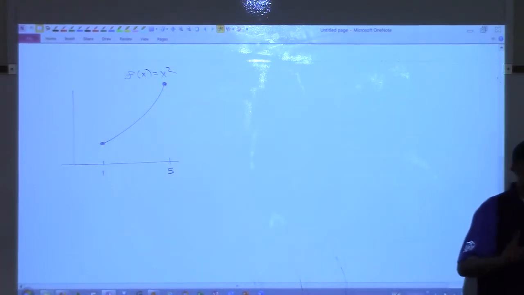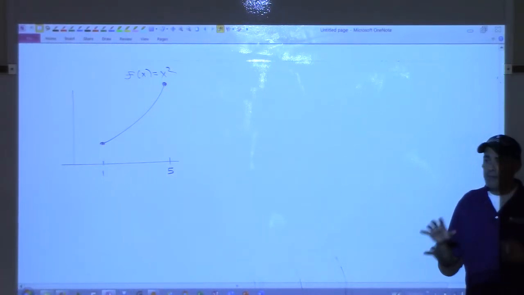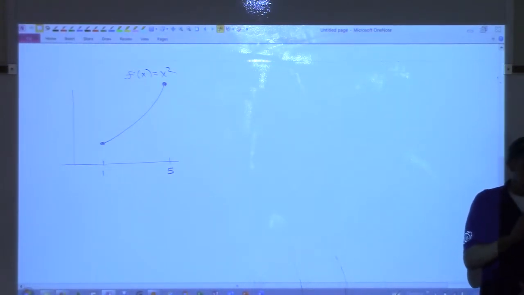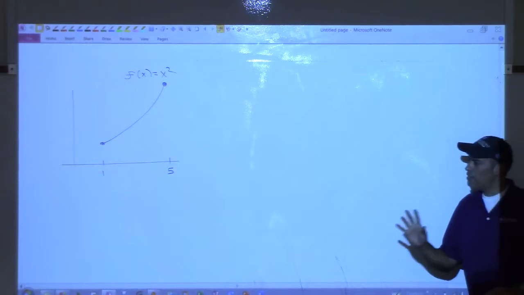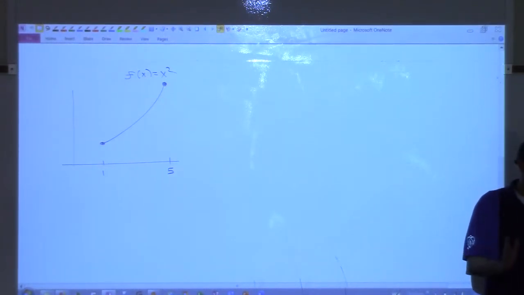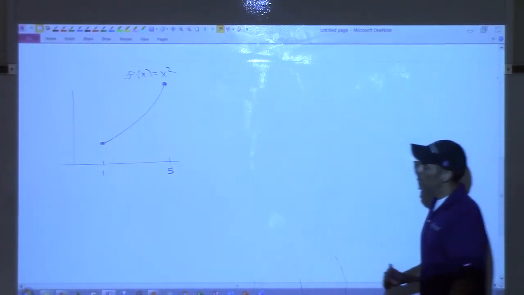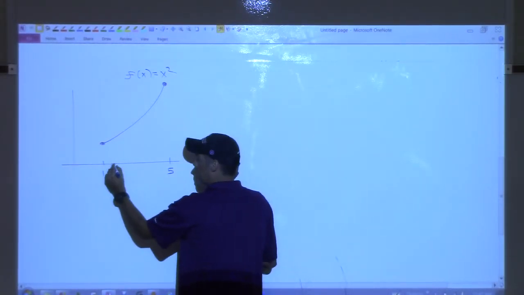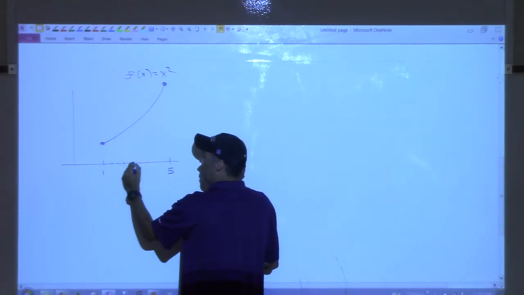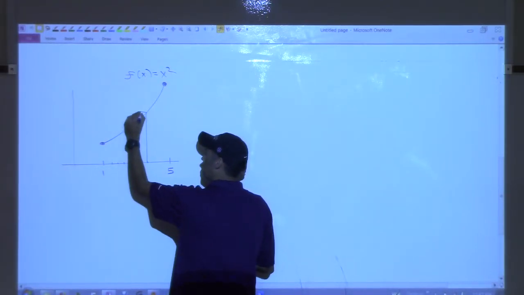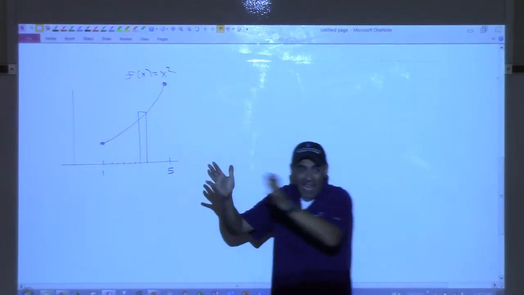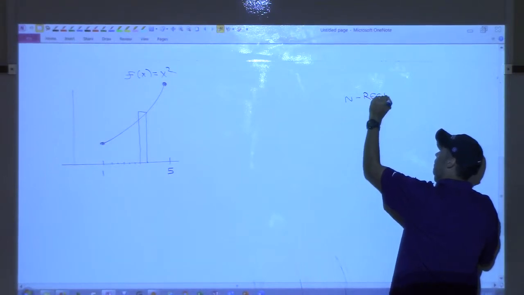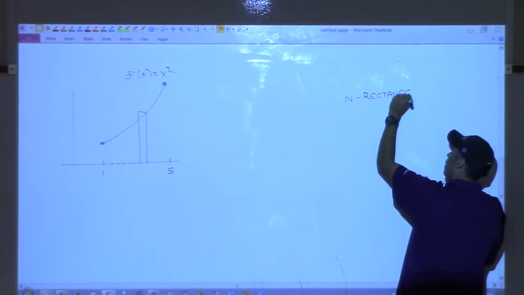What we're going to do is try and figure out if we can come up with a formula right now for the area if we had n rectangles. Not 2 rectangles, not 4 rectangles, but n of them, all right? So I'm going to take this interval and cut it into equal length pieces. So I have all these cuts in here, and then I've got all these rectangles in here, right? Agreed? And there's n rectangles in there.